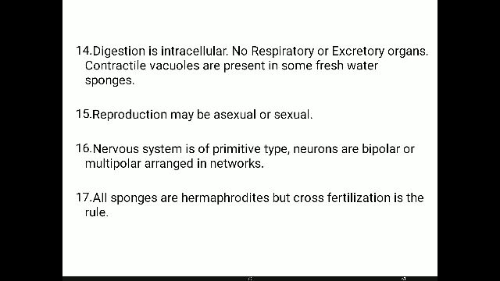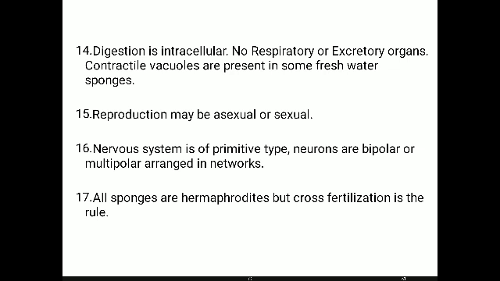Digestion is intracellular. No respiratory, excretory or contractile vacuoles are present in sponges, and in some freshwater sponges all these structures are absent. Reproduction may be asexual or sexual. The nervous system is of a primitive type. Neurons are present.